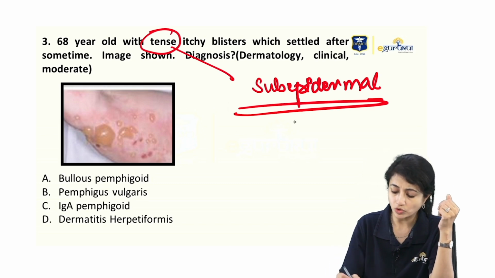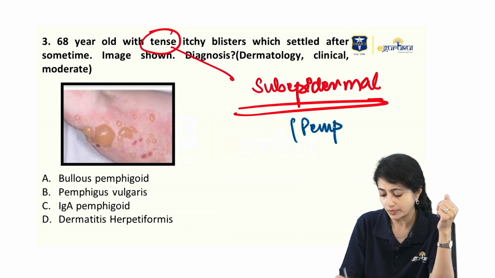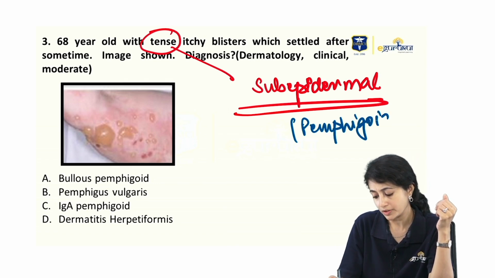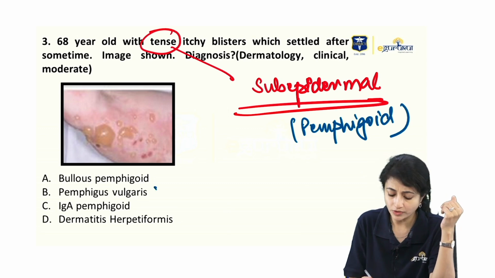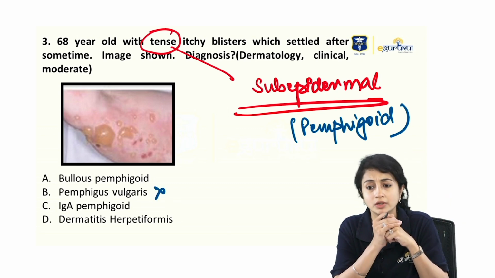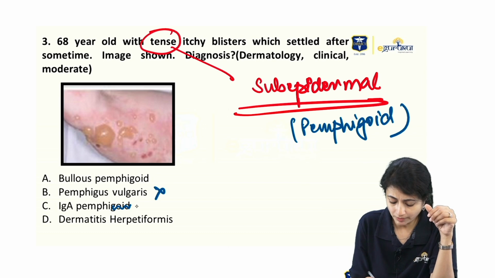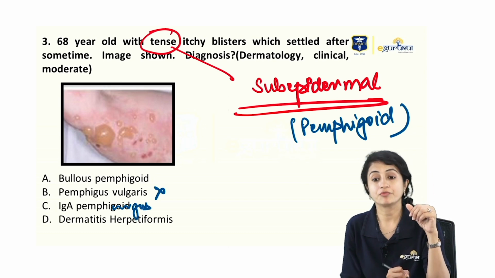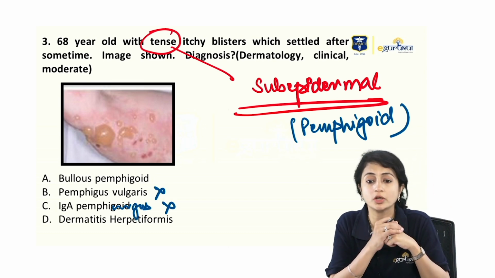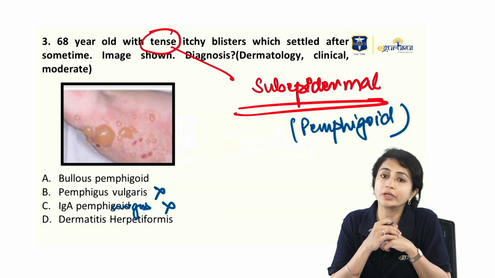Now, subepidermal disorder is the pemphigoid group. Intraepidermal is the pemphigus group. So, obviously, pemphigus vulgaris is ruled out. Okay, I'm sorry, this must be IgA pemphigus. IgA pemphigoid is not there. So, pemphigus is ruled out. Now, we are left with bullous pemphigoid and DH.